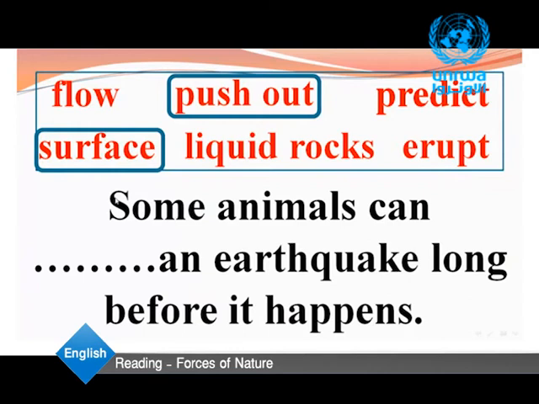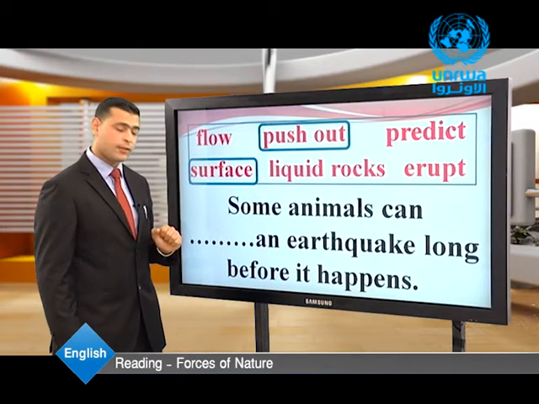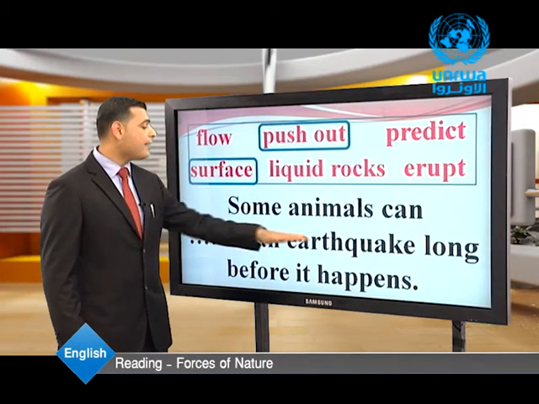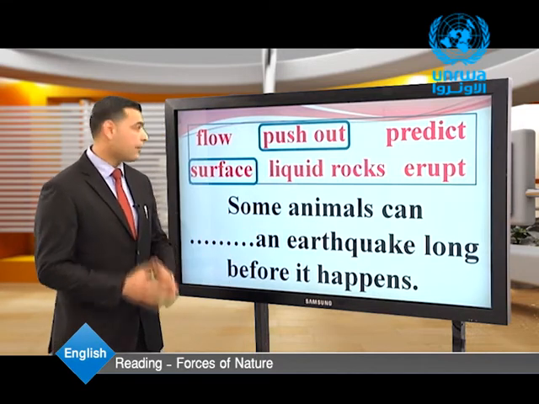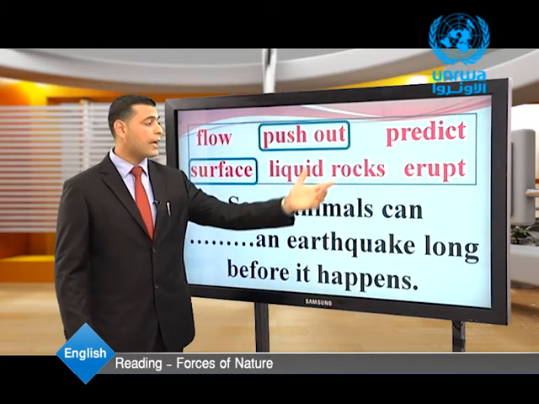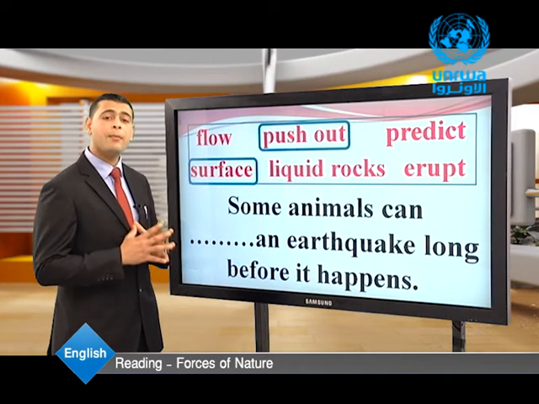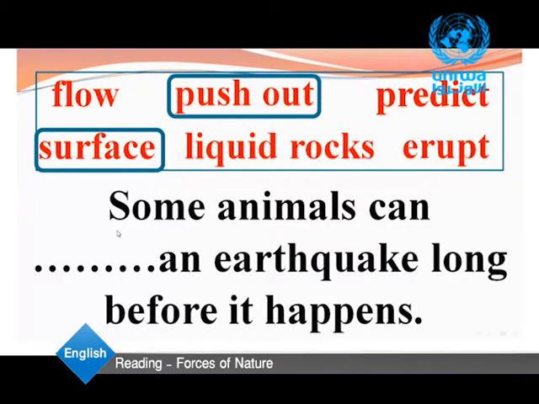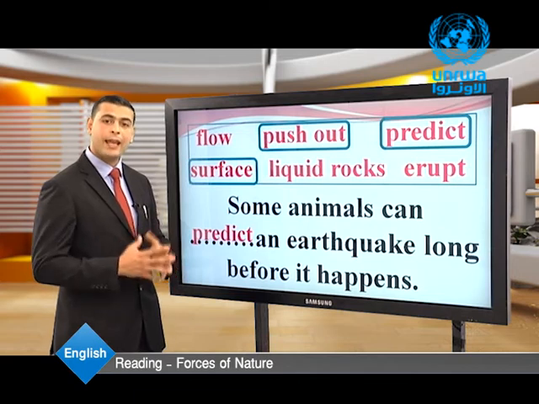Let's have the next sentence. Some animals can an earthquake long before it happens. Again, some animals can an earthquake long before it happens. Some animals can flow, can predict, can liquid rocks, or can erupt? What do you think? Marvelous. Some animals can predict an earthquake long before it happens. They can predict, they can foresee, they can expect.